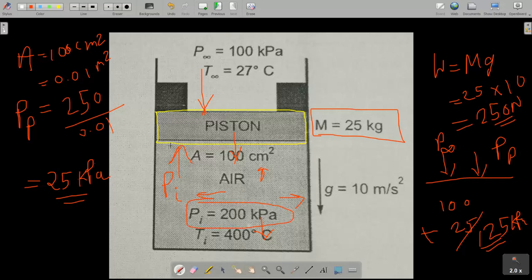So the air will try to push the piston upward, but the piston has stoppers here, which are given. So the piston cannot move upward. What the question asks is what the temperature should be so that the piston moves downward. Now you know one basic thing: fluid will always try to go from higher pressure to lower pressure.